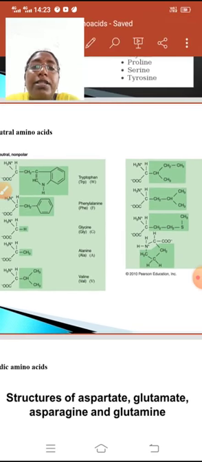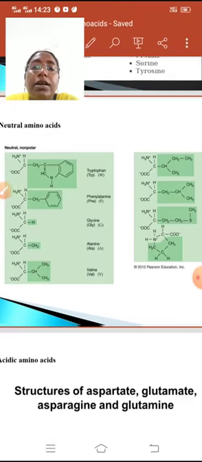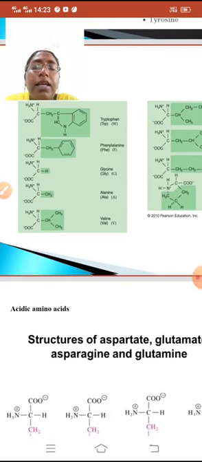Here we mentioned the abbreviation in brackets. In the general formula of amino acid, the R group may be different, as I told you, it may be aliphatic or heterocyclic. So by substituting different groups in the place of R, we will get different amino acids.